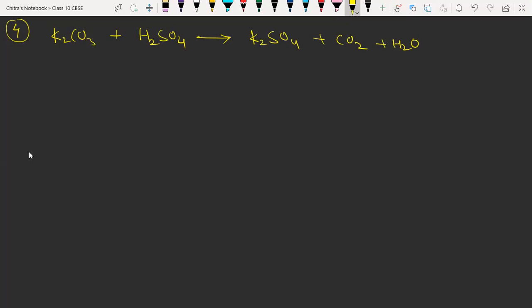Yes. Okay. So now we have to check whether the reaction is balanced or not. Here we have 2 potassium on both sides. We have 1 carbon, and here again we have 1 carbon. Carbon is also balanced. Now hydrogen, we had 2 on the reactant side, and in the product we have 2. Now we have to balance oxygen. So here we have 3 and here 4, total will be 7. And here we have 4 plus 2 plus 1, so again 7. So our reaction is balanced.